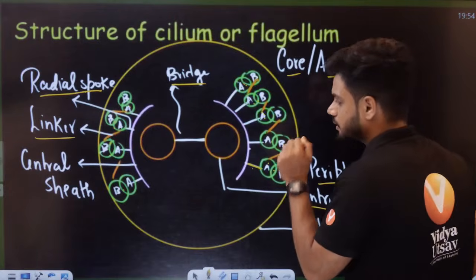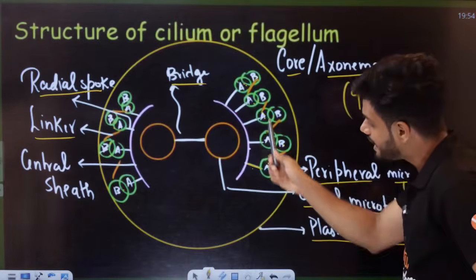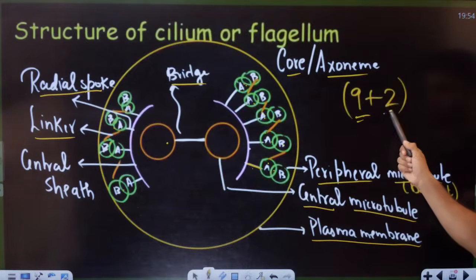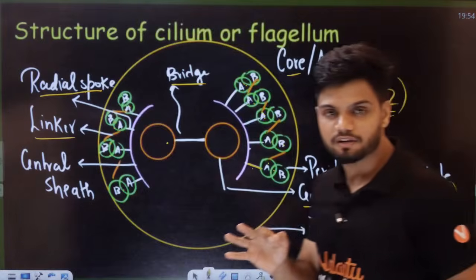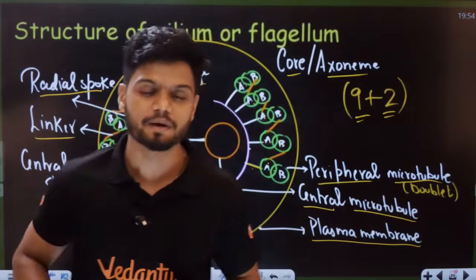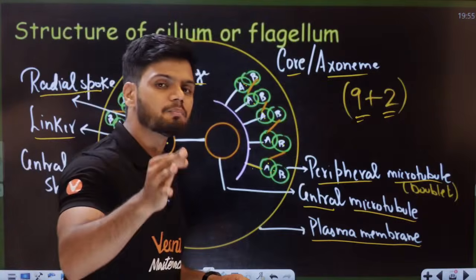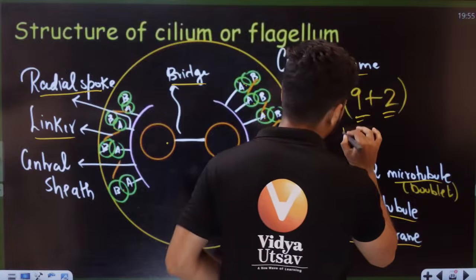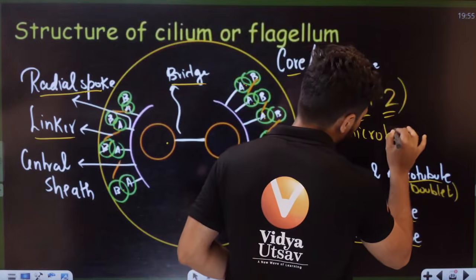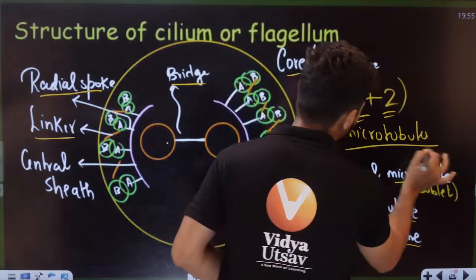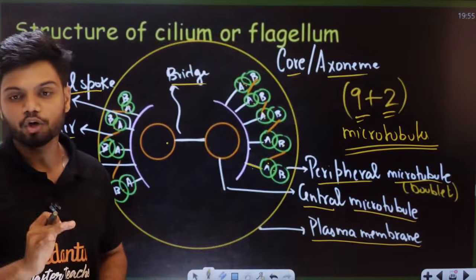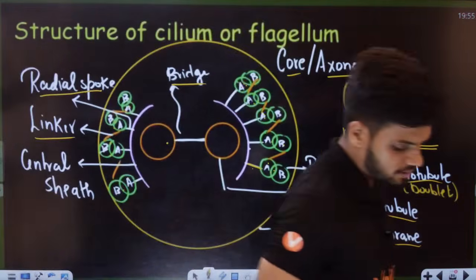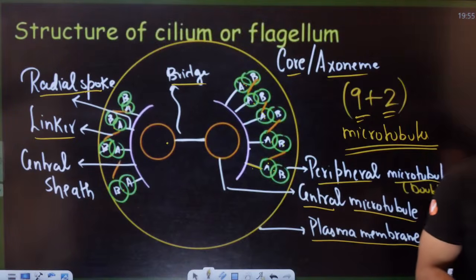Core or axoneme. Okay. Now here we saw 9 peripheral microtubules and 2 central. So here we can find a 9 plus 2 arrangement of microtubules. 9 periphery, 2 central. Right? 2 central, students. Okay. Students, 1 second, students.